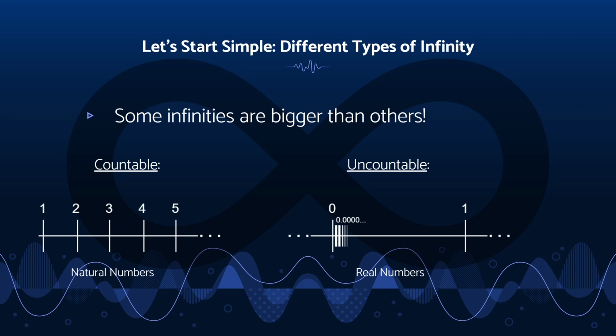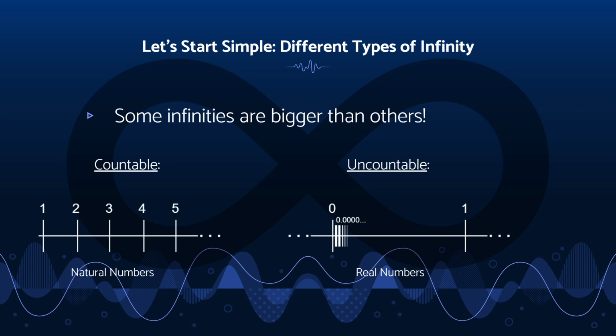If we look at the countable example, the natural numbers, it's very easy to conceive of. 1, 2, 3, 4. If I were to ask you what comes after 4, you'd say 5. If I say any natural number, you can tell me the next element in the set of natural numbers. However, if we go to the uncountable infinity and we reference the real numbers, and we just say, okay, let's go from 0 to 1 in the real number scale, and say the next element in the real numbers after 0, you'll notice that this is impossible.